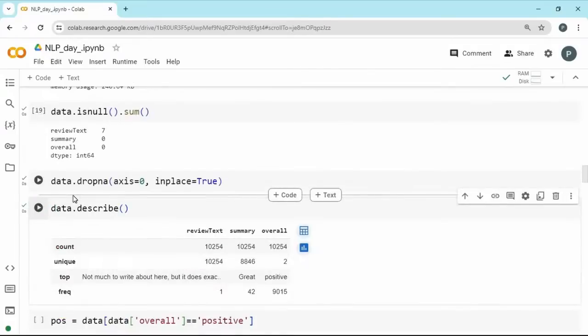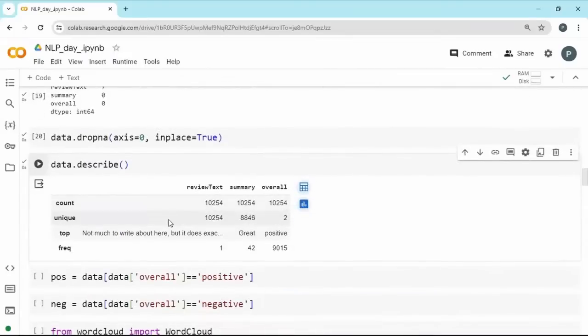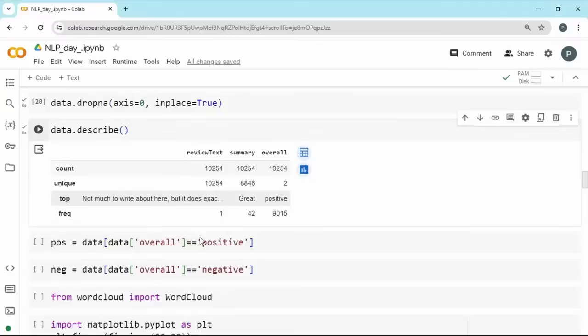Describe here won't have any numerical column, so it is just going to give you a text summary of what's the total count, which is the top value that appears, how many are unique, and the most frequent value, and positive is there in 9015. The word great has been found in 42 places. That's the most frequent summary you get here. And the text you can't tell here, it's continuous text, it's just randomly poking it out.